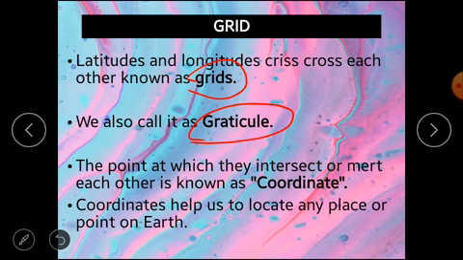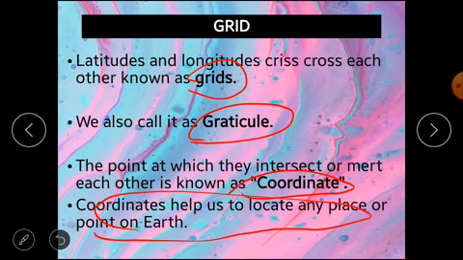Now the point at which they intersect or meet each other is known as a coordinate. The point at which the longitude and latitude intersect is called the coordinate, and they help us to locate any place or point on earth. Coordinates are the main feature that help us locate a place on earth.